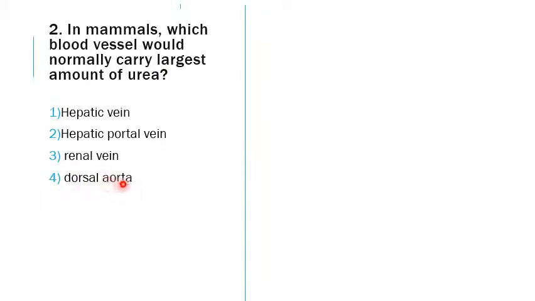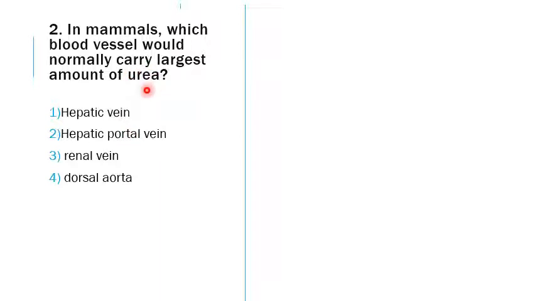The dorsal aorta is actually the embryological part of the descending aorta that is supplying the abdominal organs. This will not be the answer. The renal vein is related to the kidney, as renal means kidney. So this cannot be the answer. Among the remaining two, we have to decide which is the one that carries the urea.